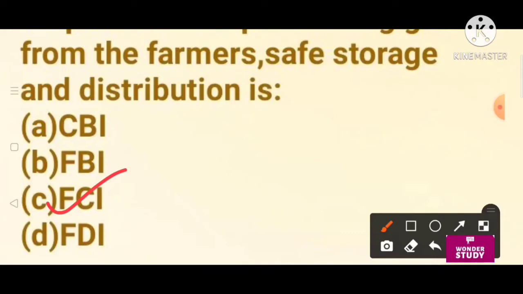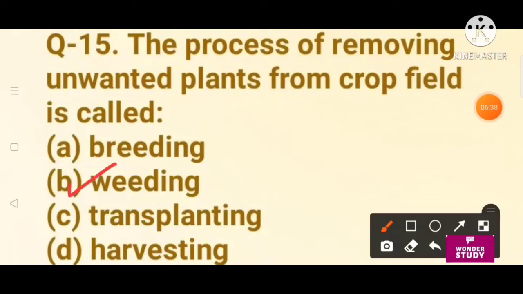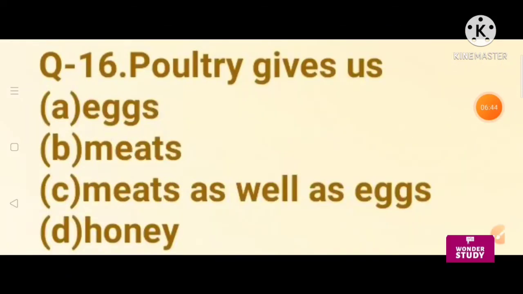Next question number 15. The process of removing unwanted plants from crop field is called breeding, weeding, transplanting, harvesting. As you know, the removal of unwanted plant is called weeding. Question number 16. Poultry gives us egg, meats as well as egg, honey. Right answer is meats as well as eggs.